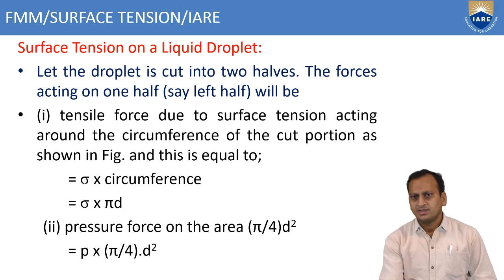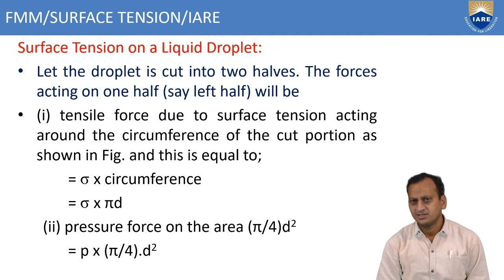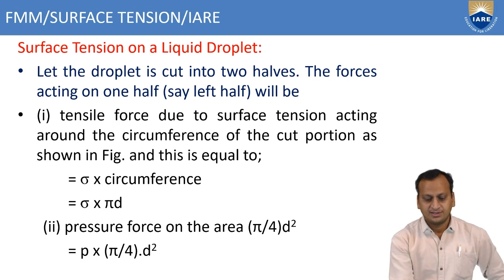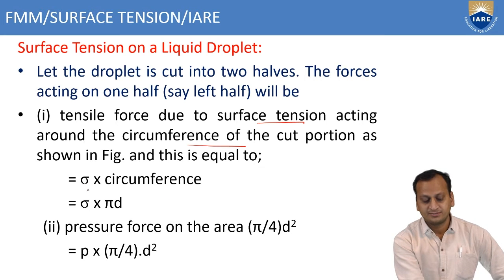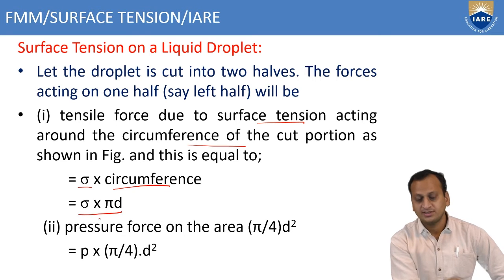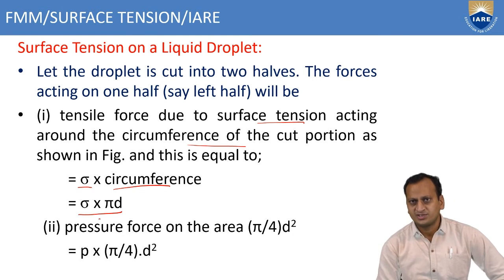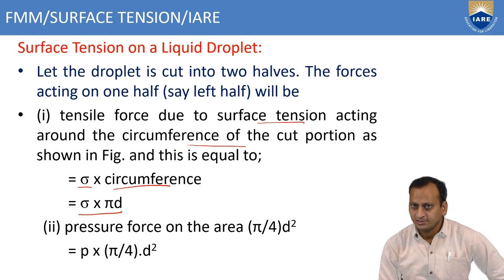Now there are two forces: one due to surface tension, another due to pressure. The tensile force due to surface tension acting around the circumference of the cut portion is sigma into circumference, where circumference equals pi d, so sigma into pi d.